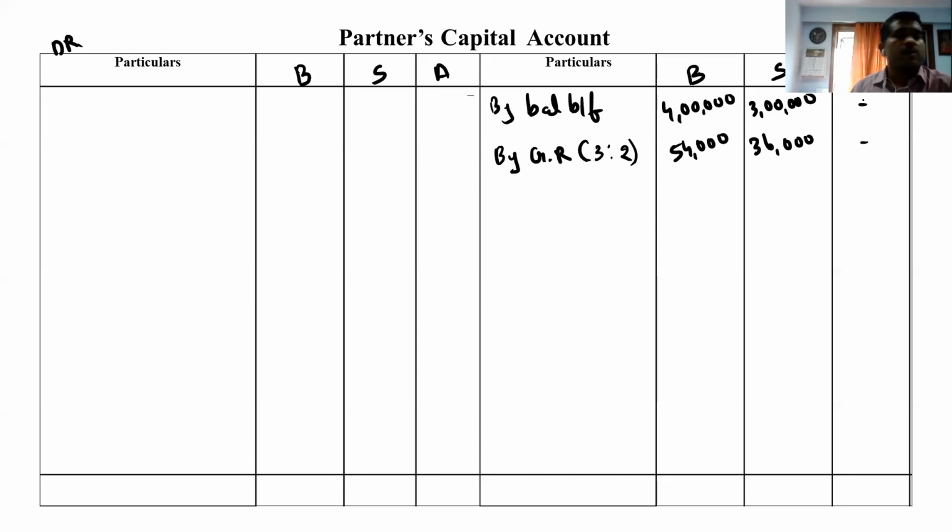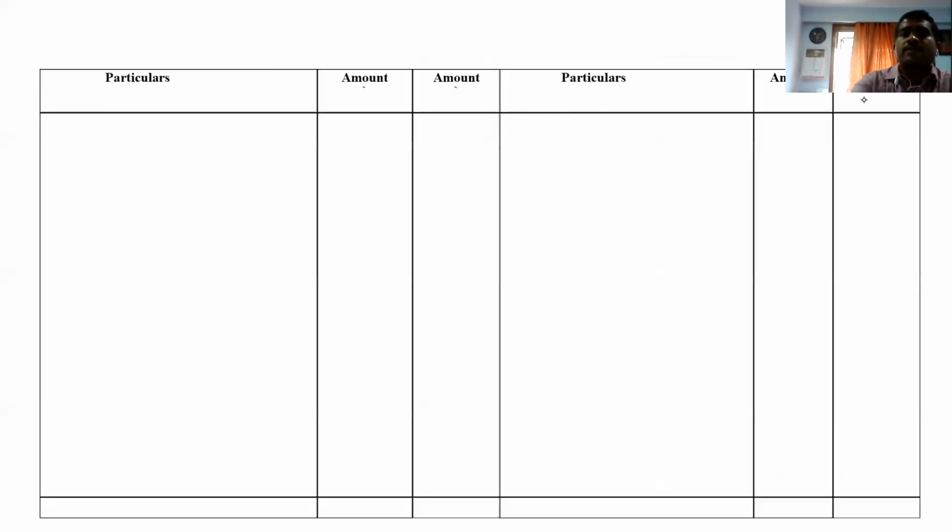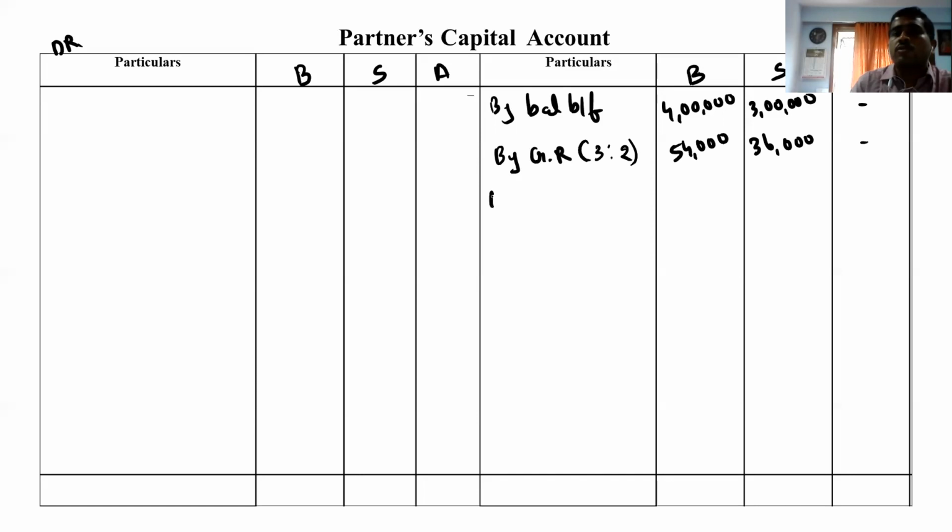After general reserve, I can see workman compensation reserve. That we have also discussed; that is also accumulated profit. So again it comes to partners' capital credit side, in the ratio 3:2. Now it's 20,000, so 20,000 multiplied by 3 divided by 5 comes to 12,000, and here 8,000.